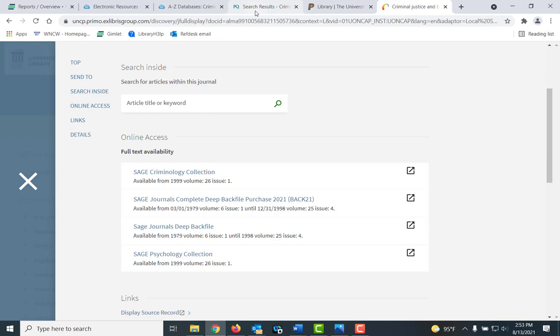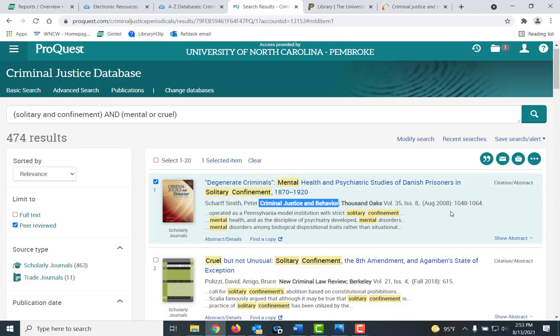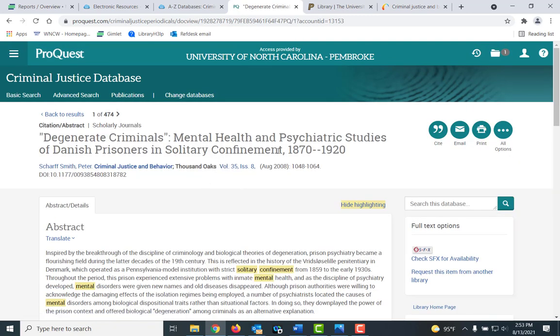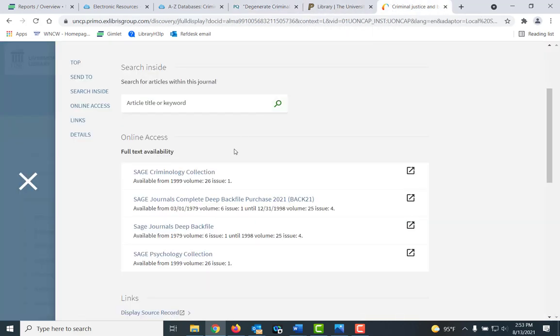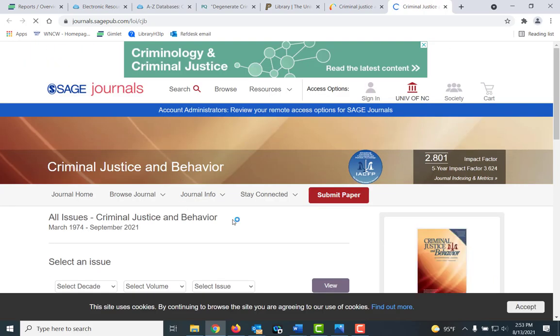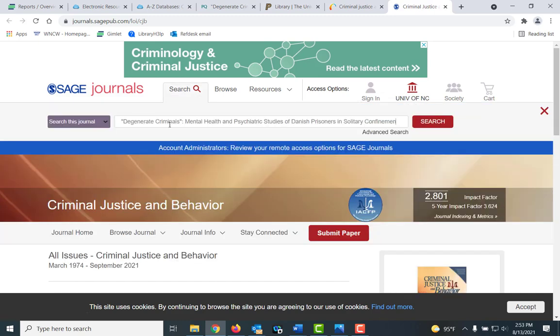Let me see when my article was published real quick. See, 2008. Typically what I would do here is I would copy this. Click here on the Sage journal title. Click search. Put it in, click search.